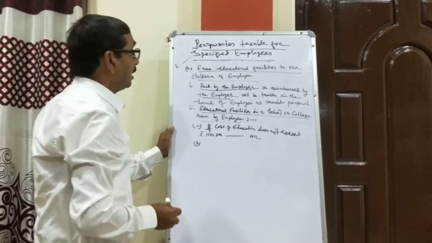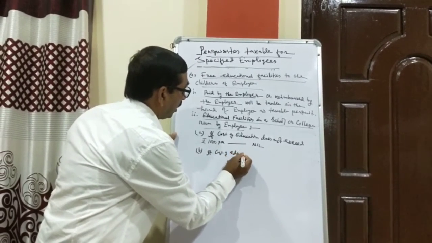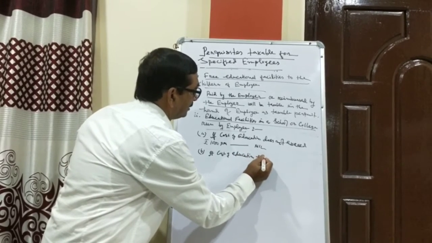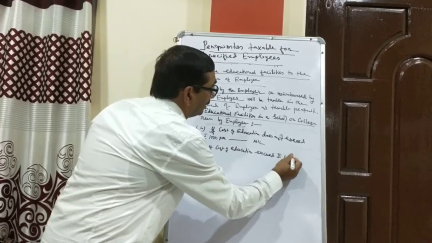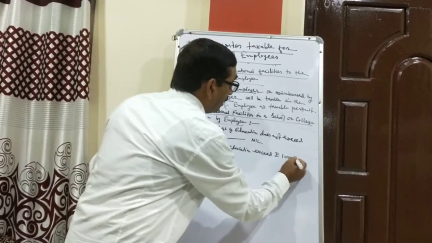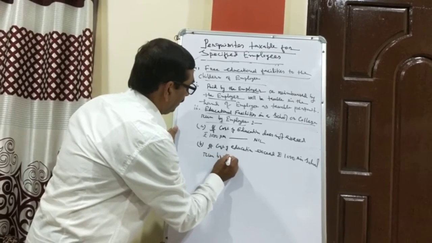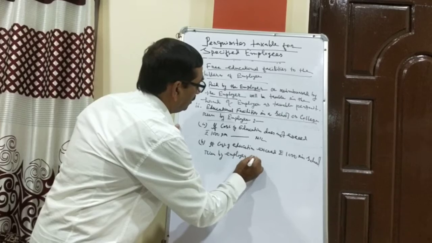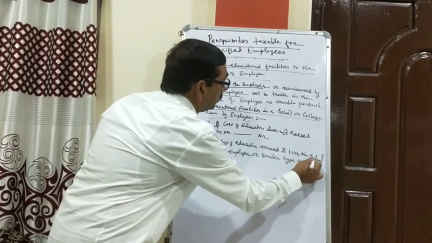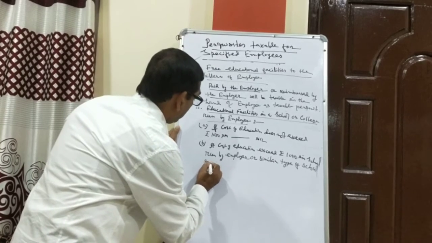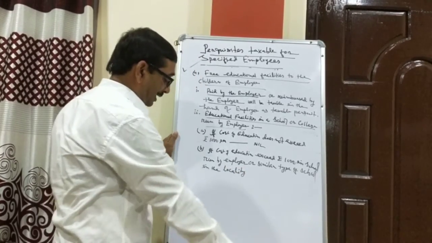If the cost of education exceeds rupees 1,000 in the school run by the employer or a similar type of school in the locality, then what will be the taxable perquisite?